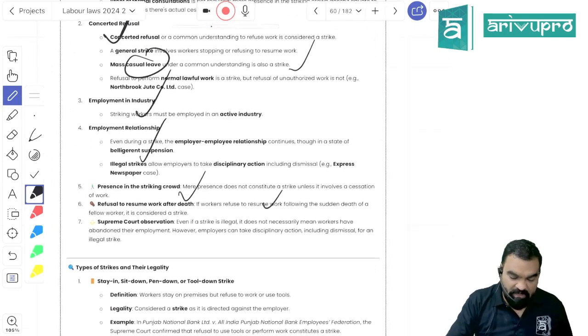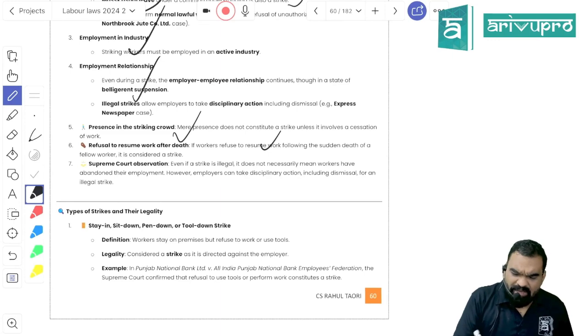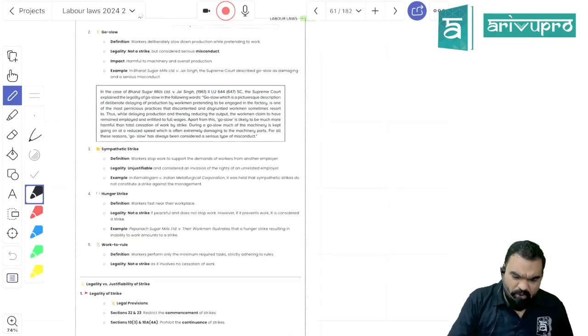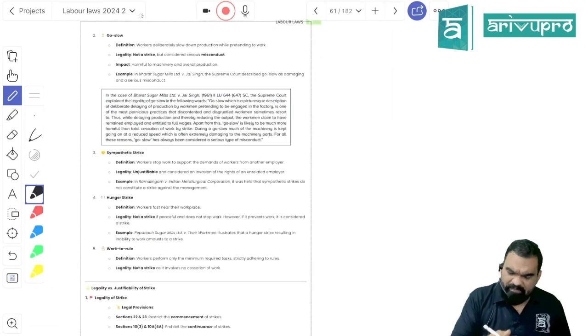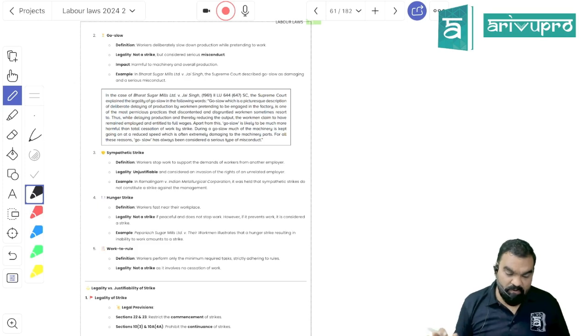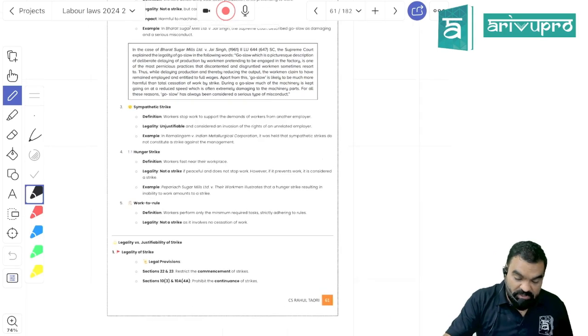Sympathetic strike will come under the definition of strike. So types of strike is not at all important. The important thing, students, is that I have mentioned each and every type of strike, the definition of strike, and the strike with the lockout is very important.